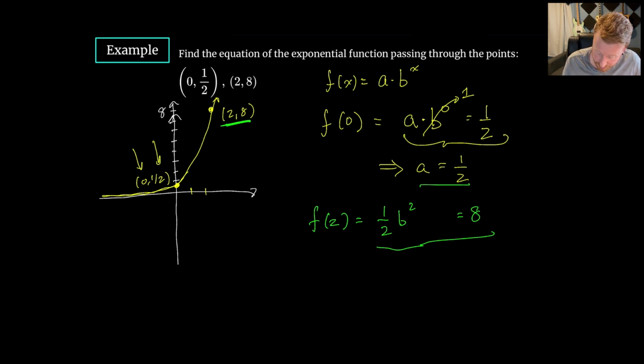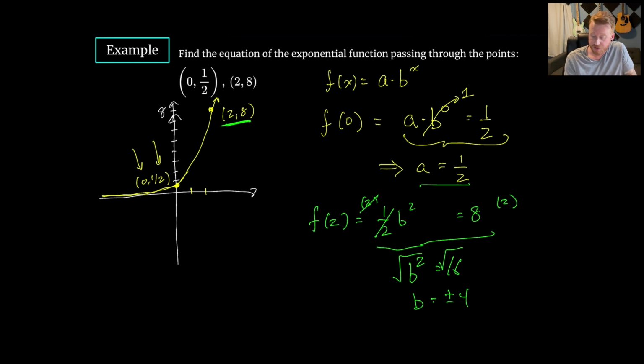So if I multiply both sides by 2, then I get just B squared. Those would cancel. Just B squared is equal to 16. I could take the square root of both sides. That will give me B is equal to plus or minus 4. There are two numbers that once you square them give us 16, but the base always needs to be positive here. So we can get rid of the negative solution, and so B is just 4 here.